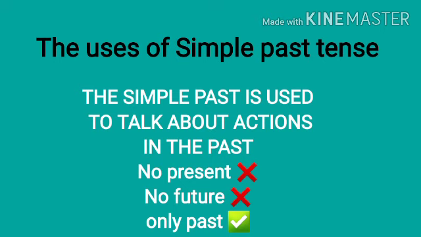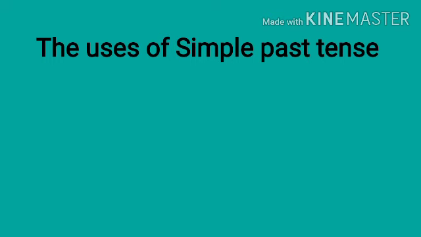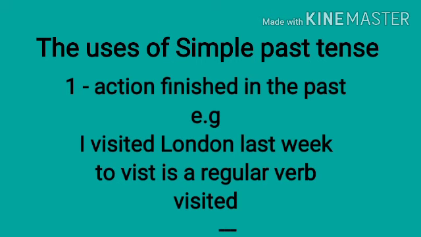It is very clear. We are not talking about simple present or future, we are talking about past actions. First use: action finished in the past. Example: I visited London last week.